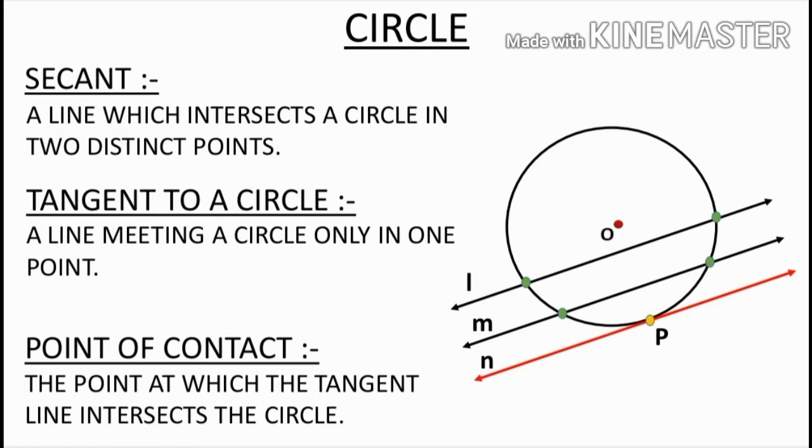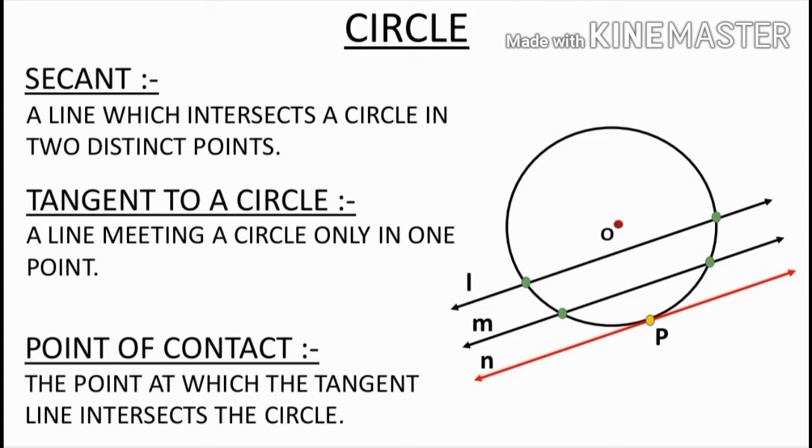M is also secant of this circle intersecting at two different points. But the line N is just touching the circle at the point P. Therefore, the line N is called tangent to this circle.